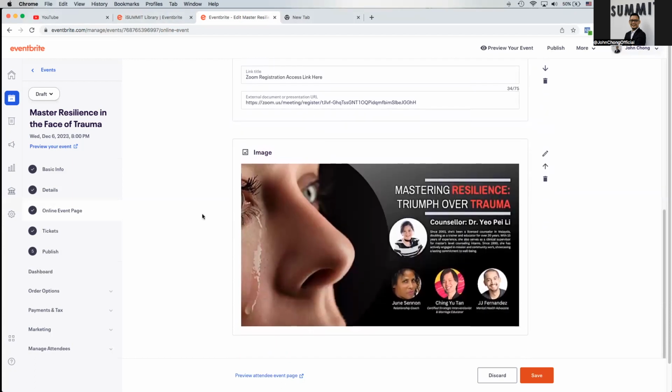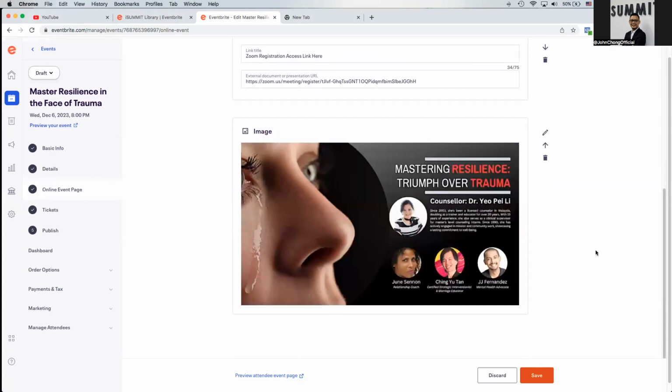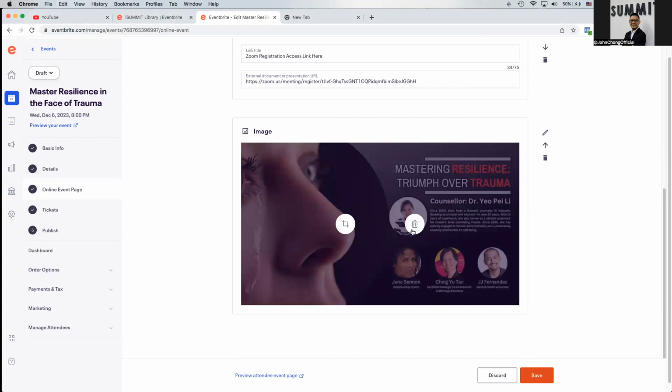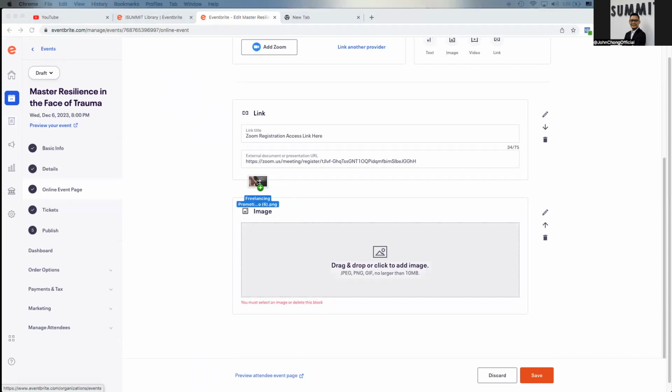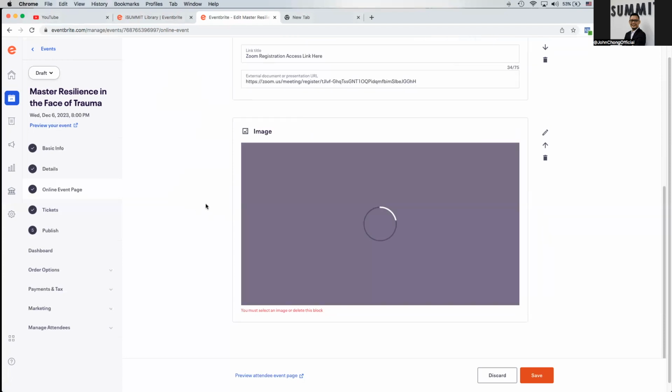All right. So this is the image that we used to feature. In this case, obviously there are some changes on the image, so I'm going to remove it just by clicking this trash bin button over here. Just click on it. So what you got to do is include the latest image instead. Once you have the image, just drag and drop over here. Give it some time to upload the image.